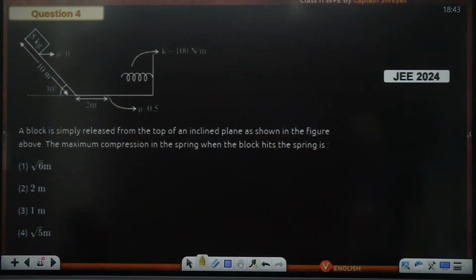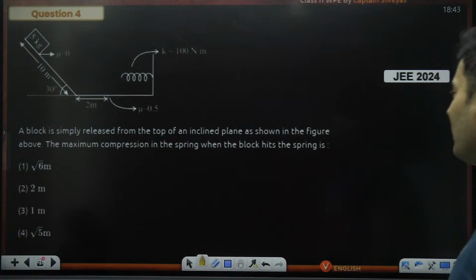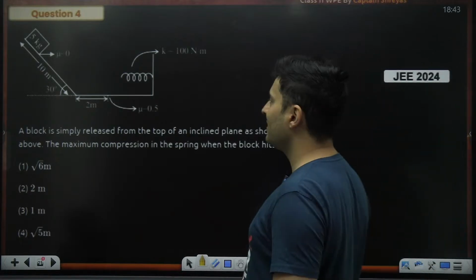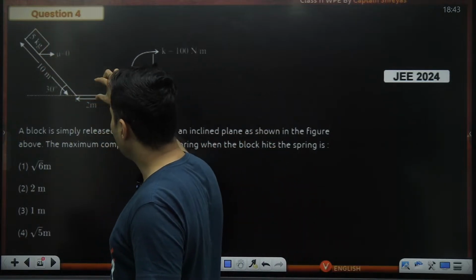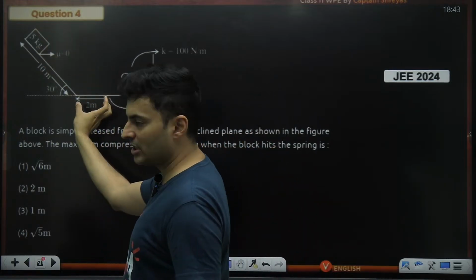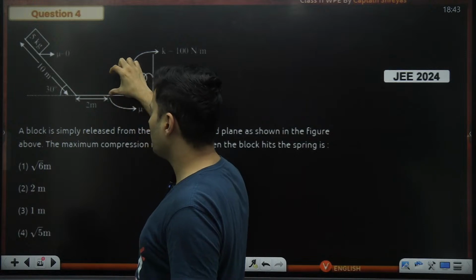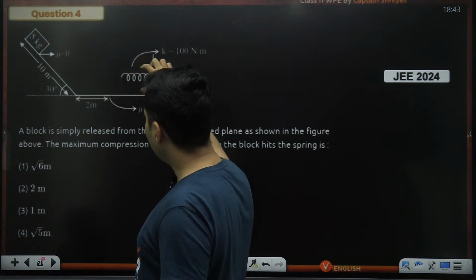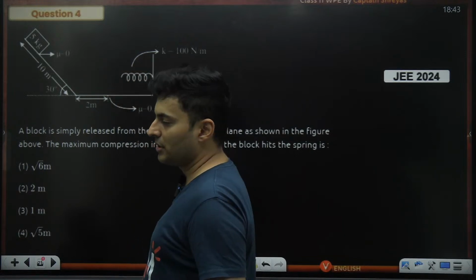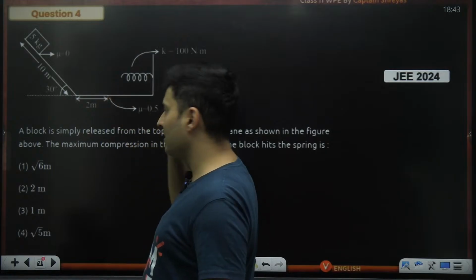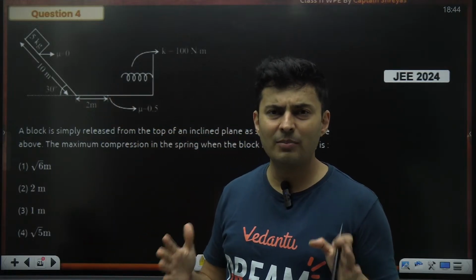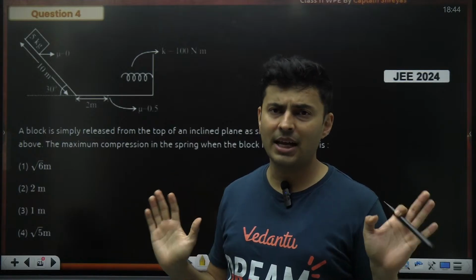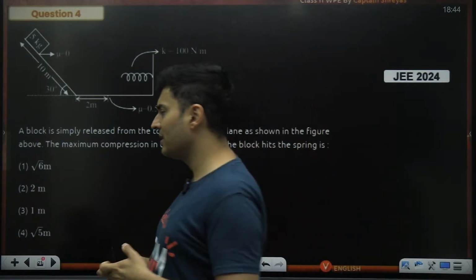A block is simply released from the top of an inclined plane as shown. Find the maximum compression in the spring when the block hits the spring. Wow. So the block slides, it goes on this rough patch, only this much part has friction, and after that also some speed might be left, and then it hits the spring and then it stops. So in this entire scenario, it's very evident the friction is the evil part which is not conserving the mechanical energy. We have to go with the basics then.